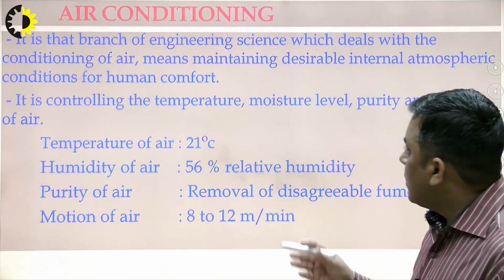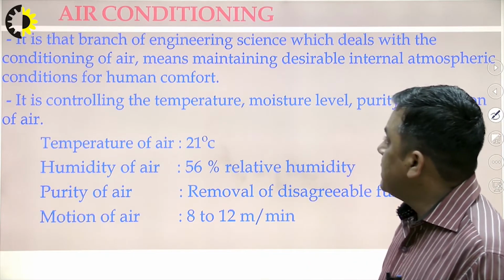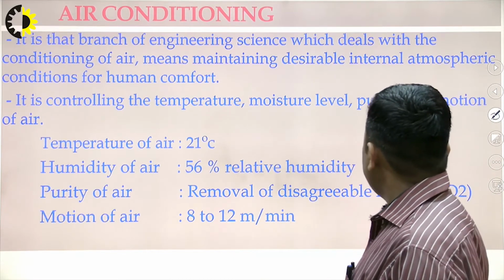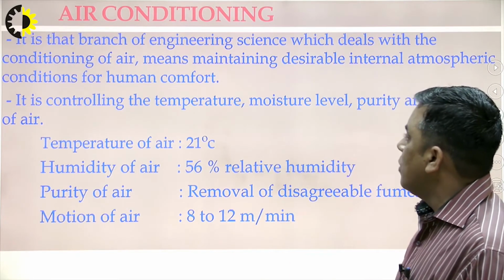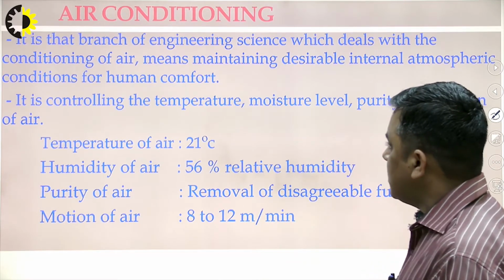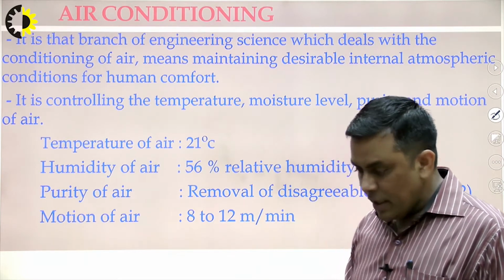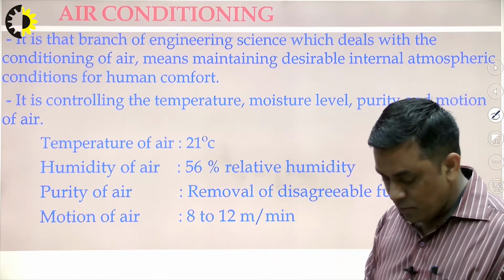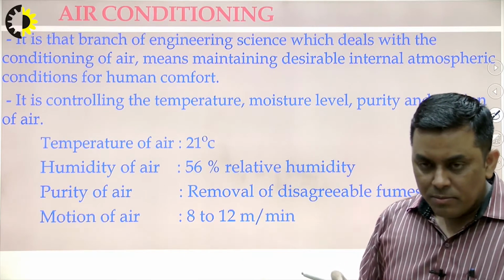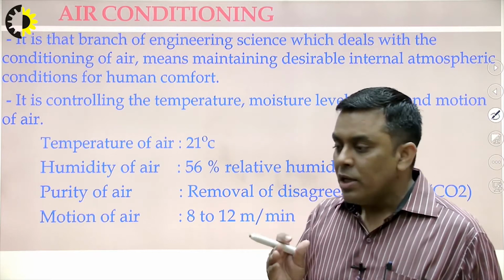Okay, so the first thing is what basically air conditioning is. It is that branch of engineering science which deals with the conditioning of air, meaning maintaining desirable internal atmospheric conditions for human comfort. So, what basically does air conditioning mean? This is what is explained here. Conditioning means conditioning of air for the purpose of human comfort.